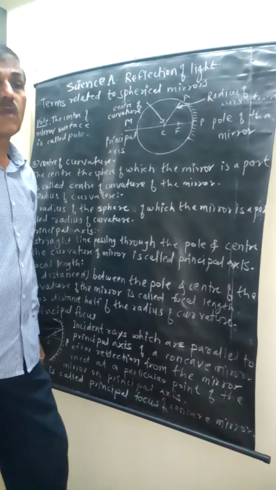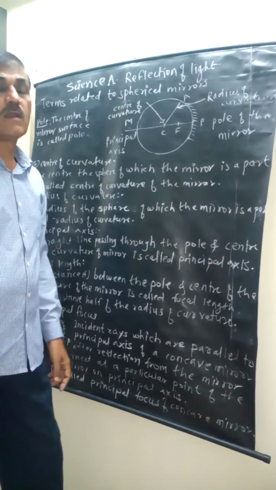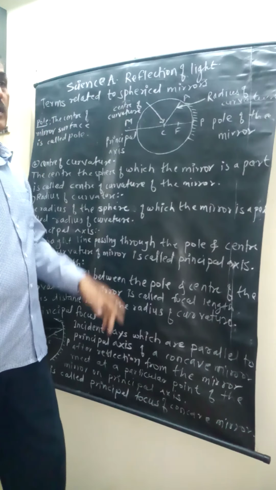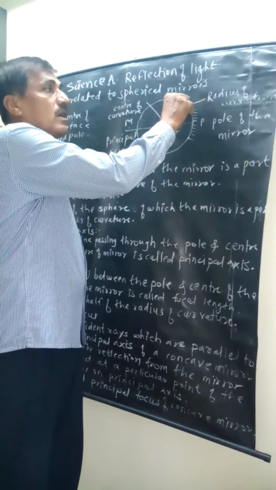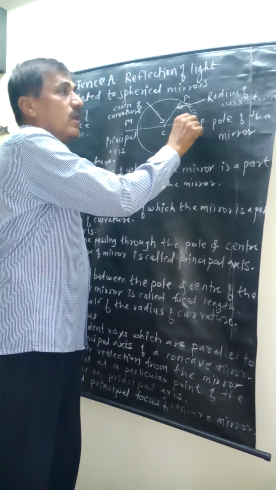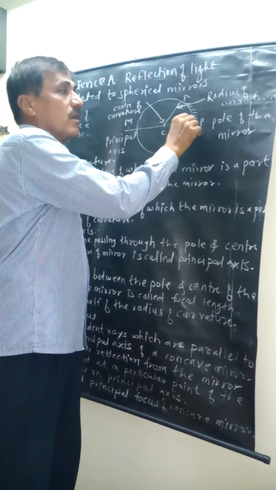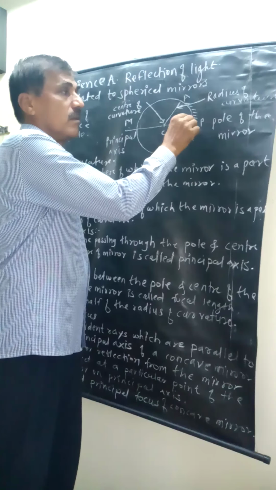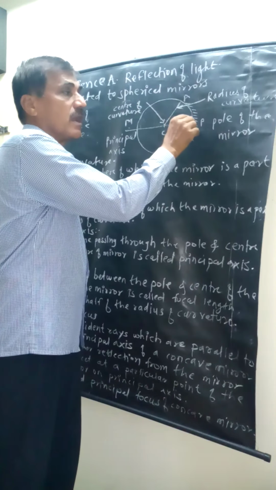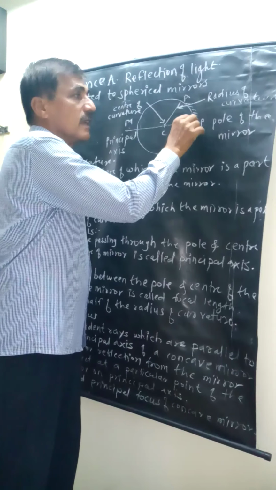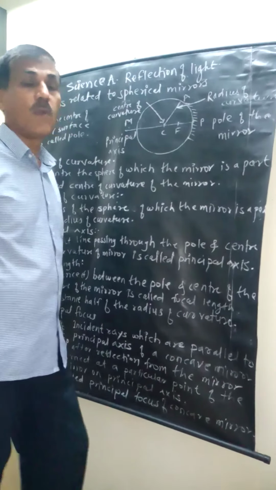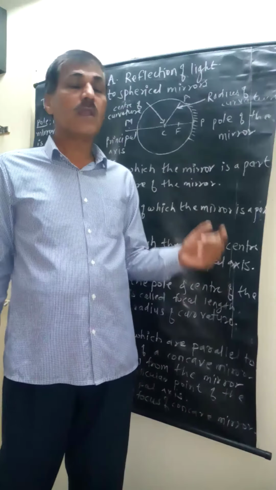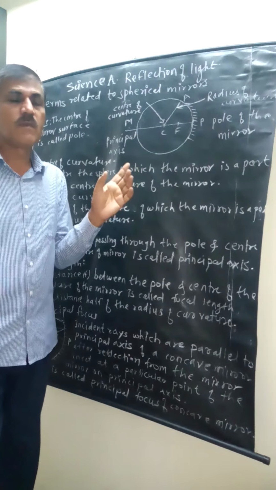Pole. What is pole? Define pole. Pole is the center of the mirror surface. This pole is the center of the mirror sphere. This is the center of the mirror. That is called the pole. Pole is the center of the mirror sphere. Simple definition.